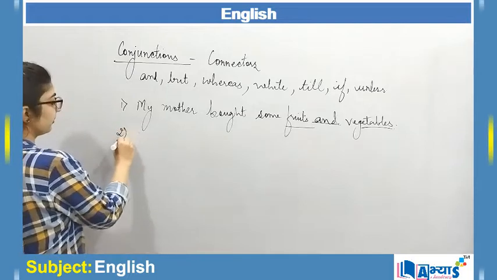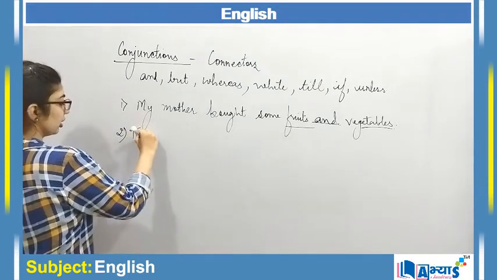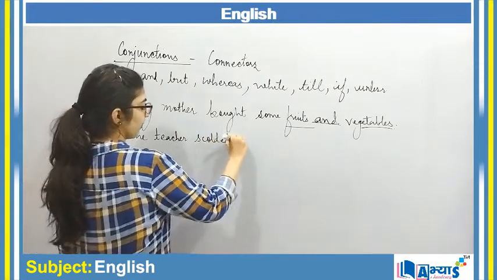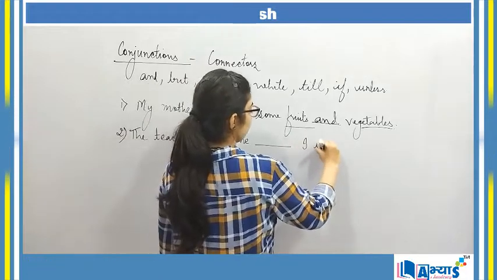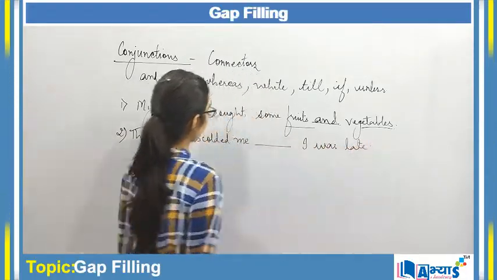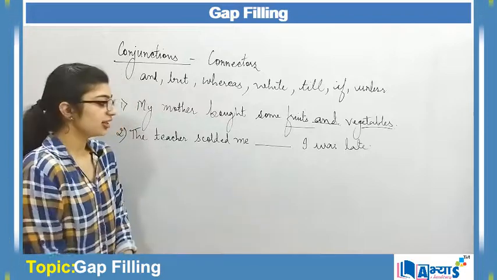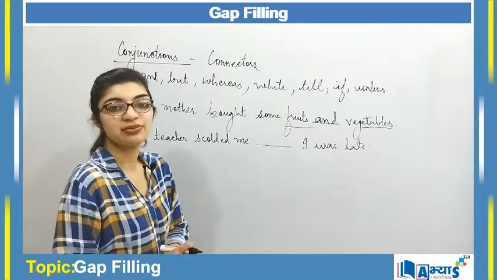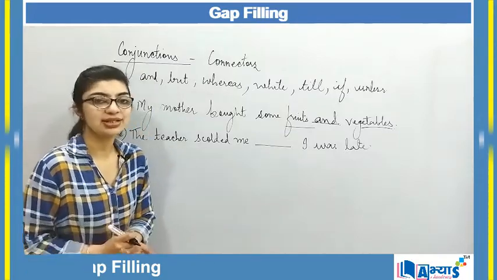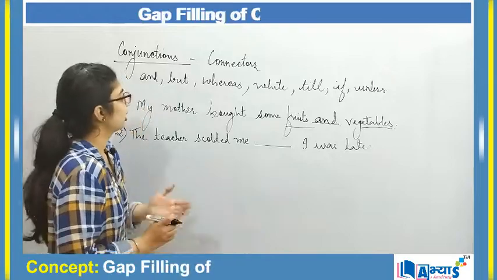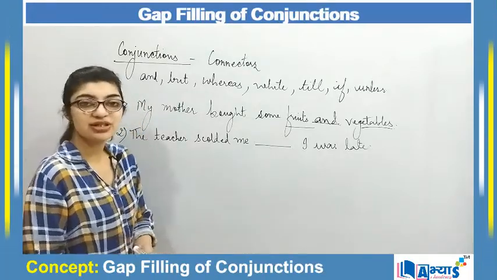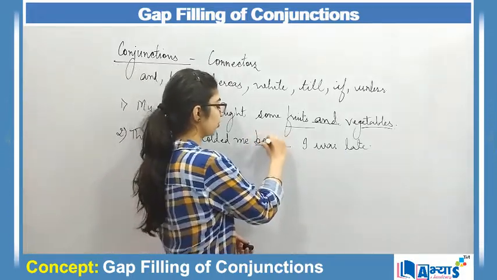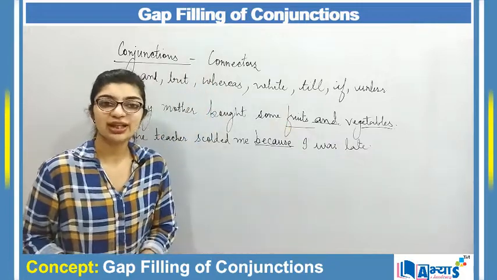Another example can be: the teacher scolded me dash I was late. The teacher scolded me and I was late, no sense. The teacher scolded me but I was late. "But" is used for contrast, for comparison, but again there is no comparison over here. The teacher scolded me because I was late. "Because" is used for the reason. Why did the teacher scold you? Because I was late. So here I can make use of "because", and this is how you are going to fill the gaps using conjunctions.